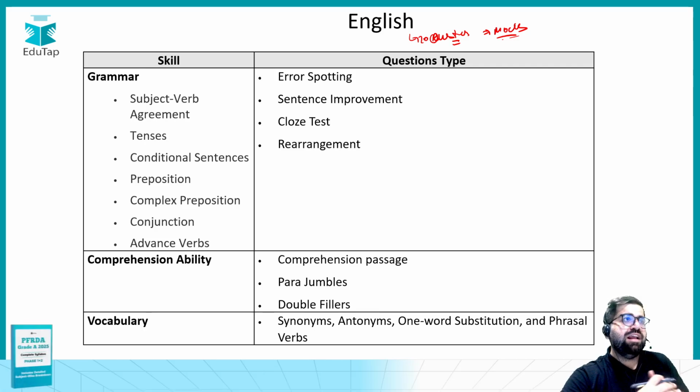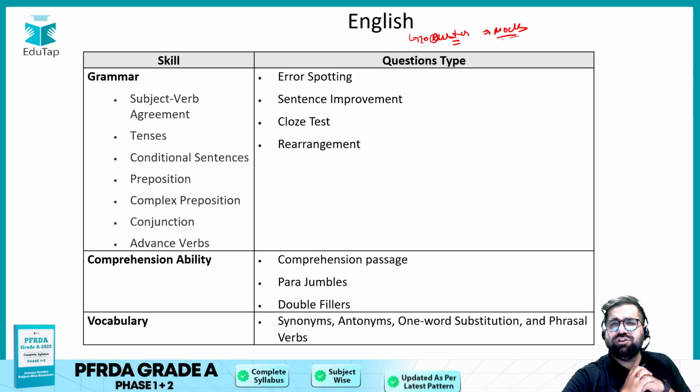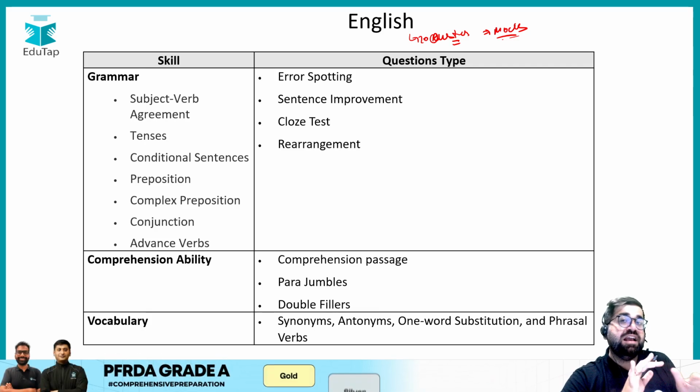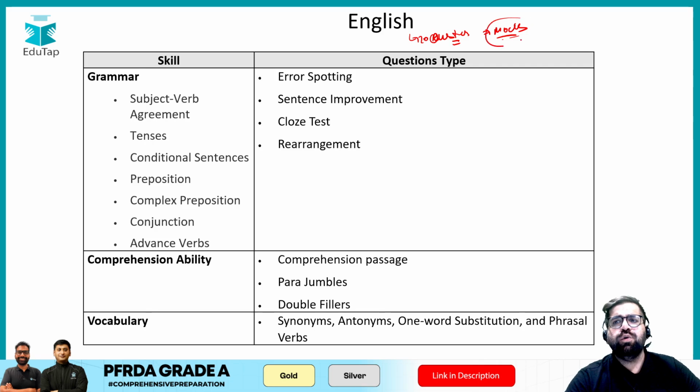We are more than comfortable in English. Comfortable as in, like, ye ho jayega, that kind of stuff. Okay, it is manageable. So in English, directly go and attempt the mocks.